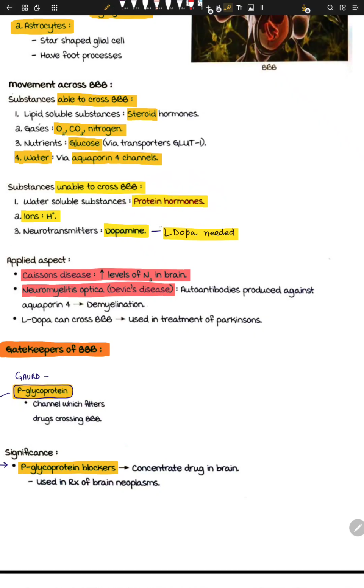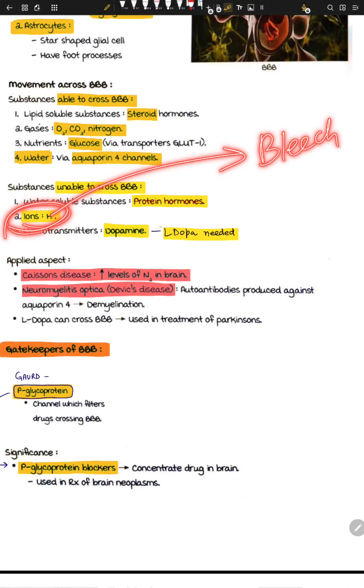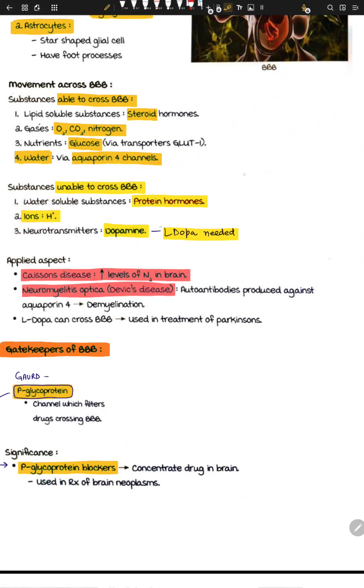Another thing is radical ions. These radical ions can produce something like bleach, and bleach can actually destroy a lot of neurons. So you don't want these radical ions, right?